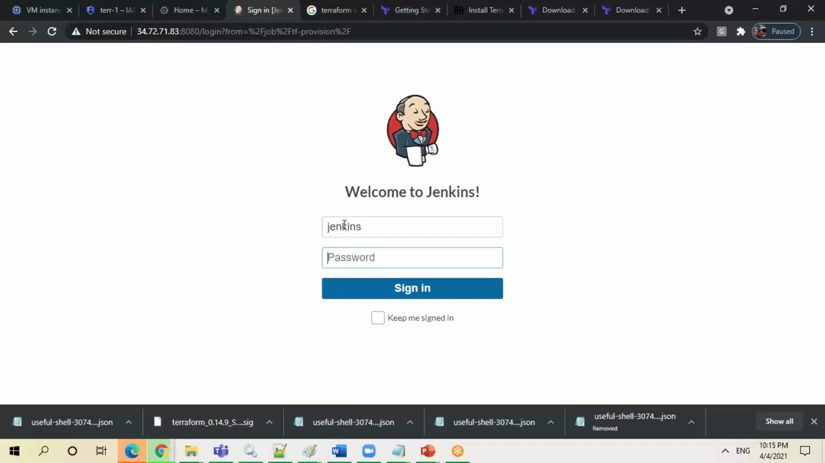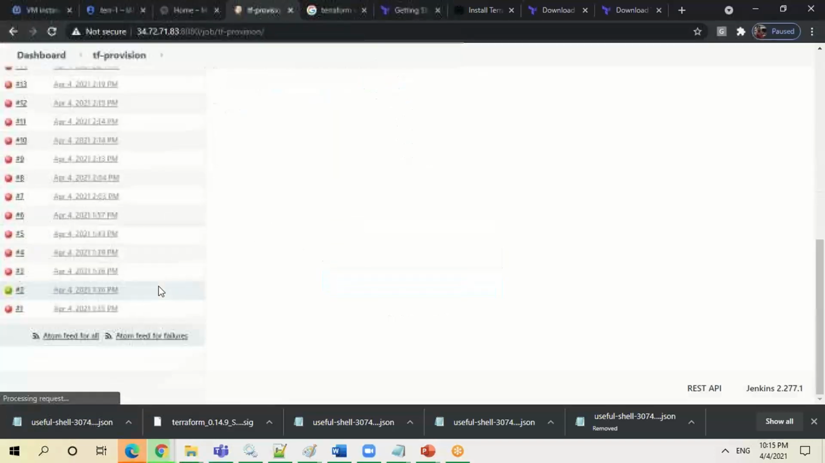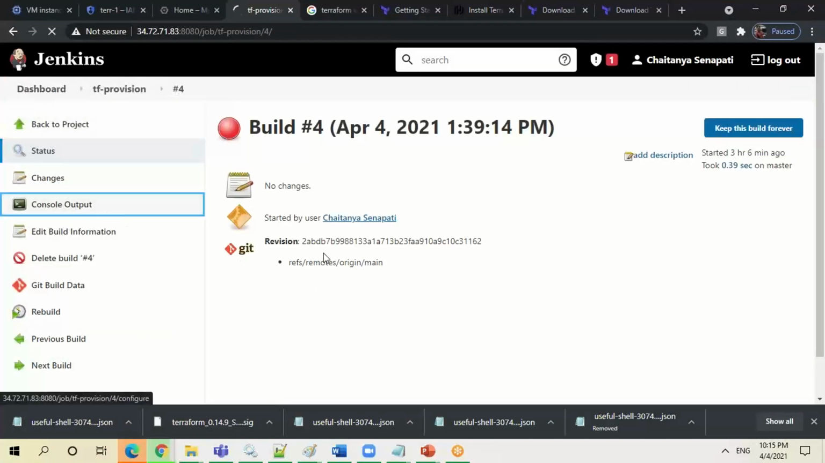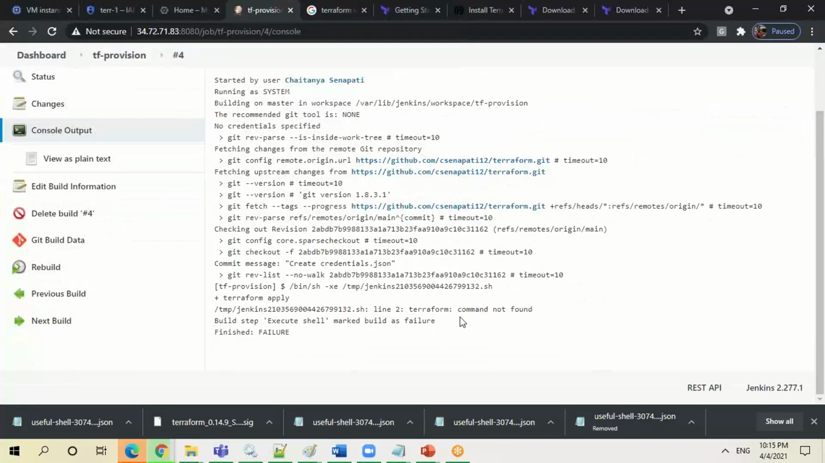But while doing it, integrating Jenkins, you will get a lot of issues. Okay, so what you have to do first, it won't recognize the... If you see my first build, what was the error message it was saying? It is saying Terraform command not found. There is no Terraform command. What is the issue? Any idea, guys?